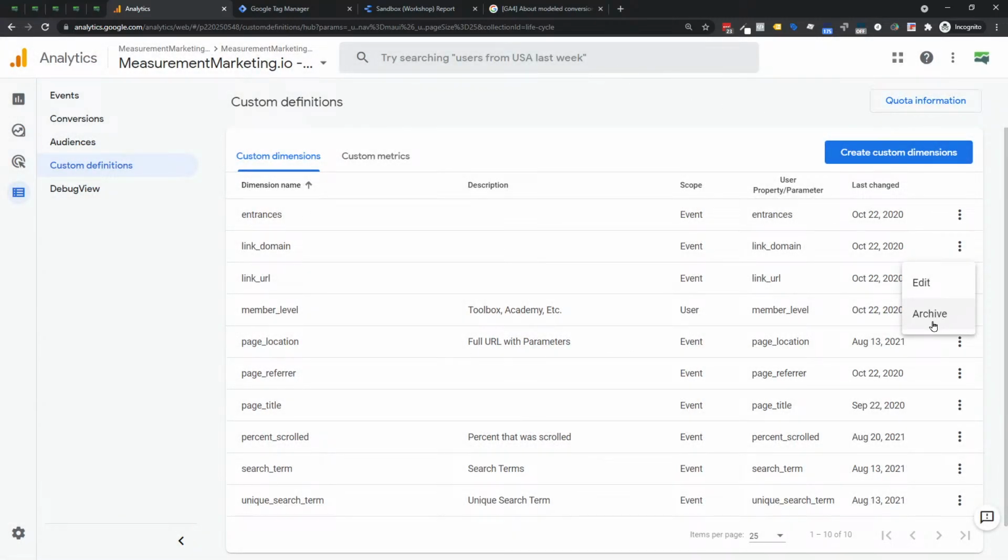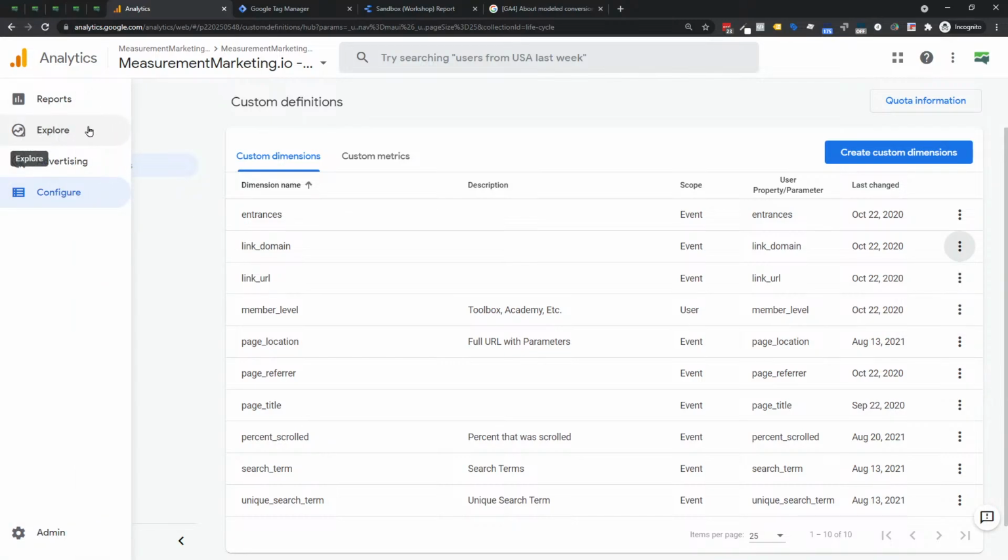You can actually make room, because sometimes you need something but you don't need it anymore. They went through and explained a little more about how archiving works. The short story is, when you archive something, any list that was already built, maybe a remarketing list built with these dimensions or metrics, keeps its data, but obviously it's not going to continue going forward. But you've got to think about any explorations you've created, any segments in those explorations, that sort of stuff might be affected by that.